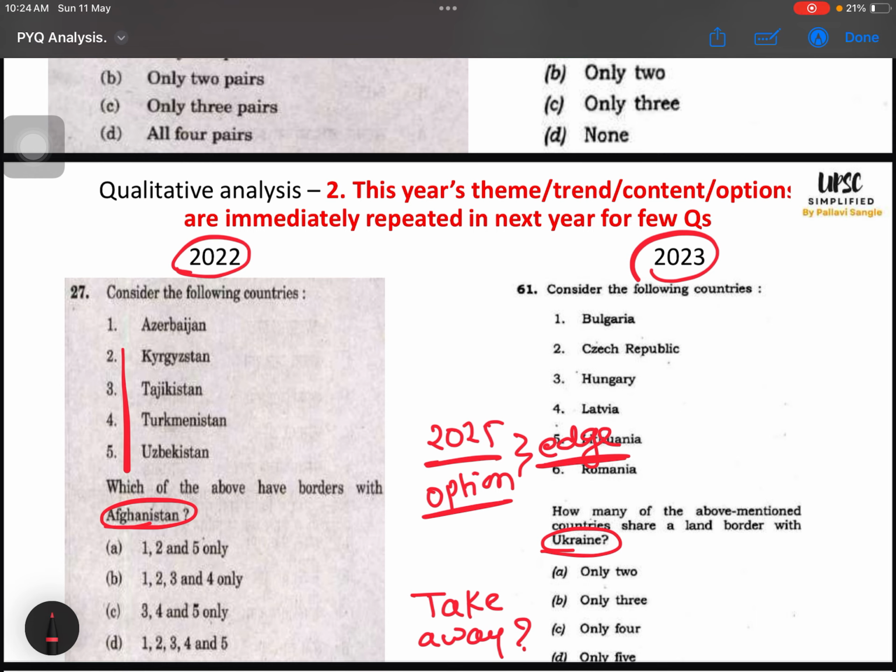This is the purpose of this exercise, right? Let us suppose I was appearing for 2023. I know in 2022 they have asked about bordering countries of Afghanistan. I will prepare 4-5 other countries and their bordering countries which are in news. So definitely Ukraine can be a very, very confident question for me, right?